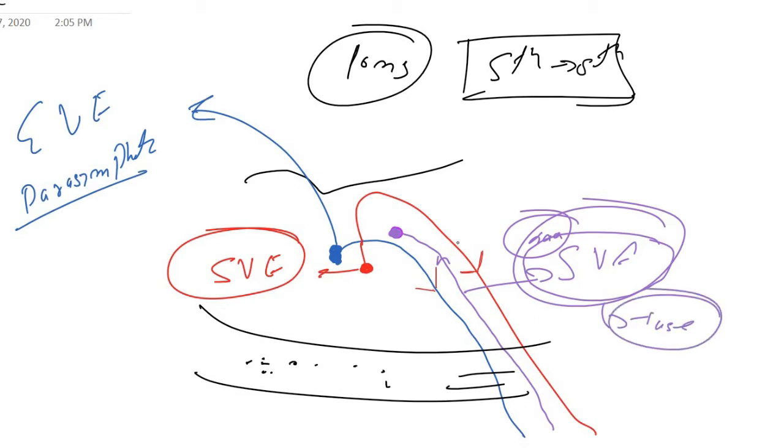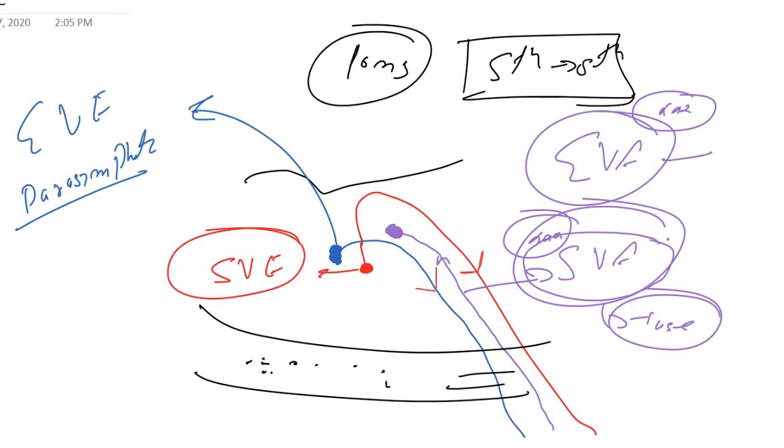Some, very few, of the fibers that go to the nucleus tractus solitarius are GVA, that is general visceral afferent. What do these fibers carry? They carry the pain from the visceral organ. So for the facial nerve, the nucleus tractus solitarius gets GVA and SVA. By SVA it receives the taste from the tongue, and by GVA it receives the pain from the submandibular gland and the sublingual gland.